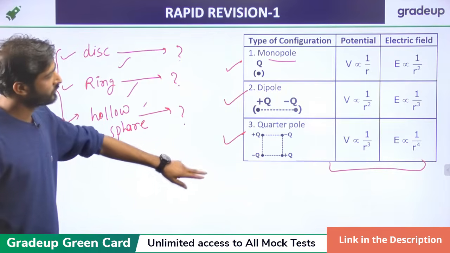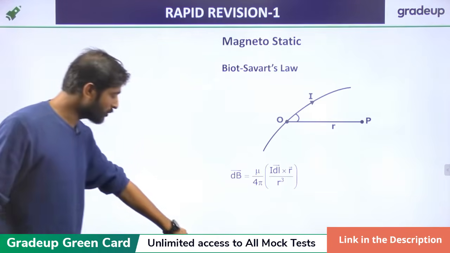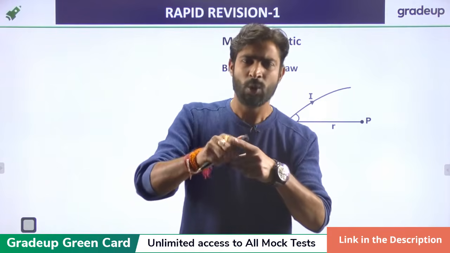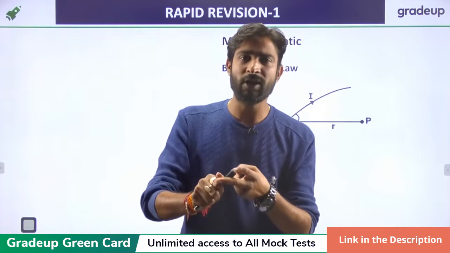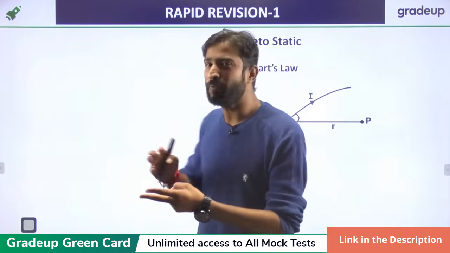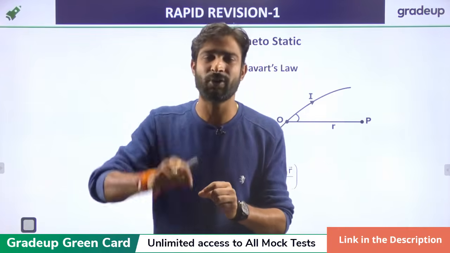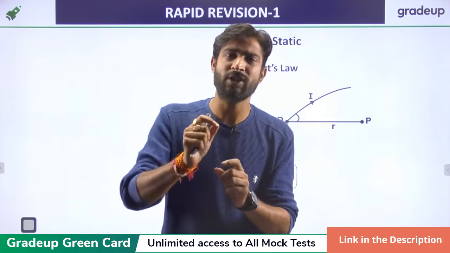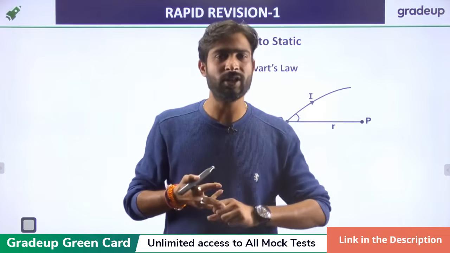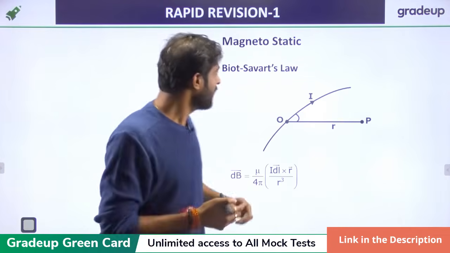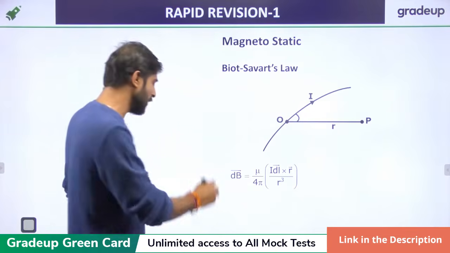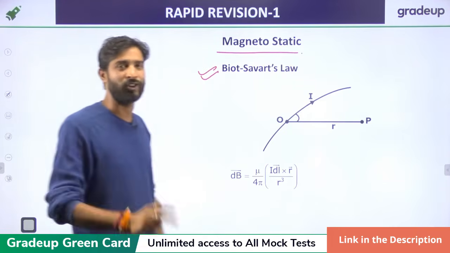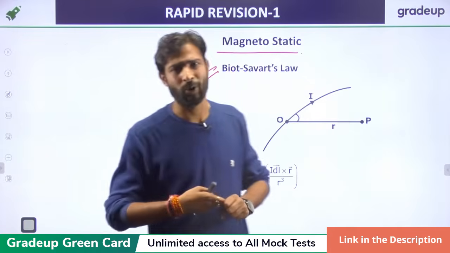Now, that is the magnetostatic. I said earlier that in electrostatics only two things are important: one is Gauss law, and the other is Coulomb's law. For the electric field by a line charge, surface charge, or volume charge, we can find it by using any of these formulas, by Gauss and by Coulomb's law also. Same as electrostatics, in magnetostatics there are only two things: one is the Biot-Savart law, another is Ampere's law. We can calculate everything by these two formulas only.